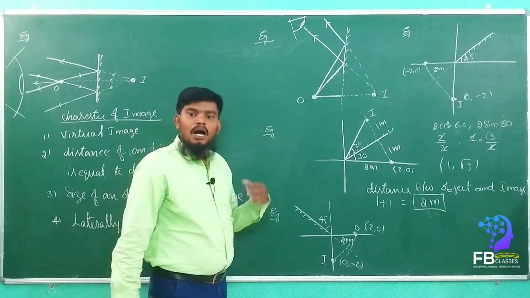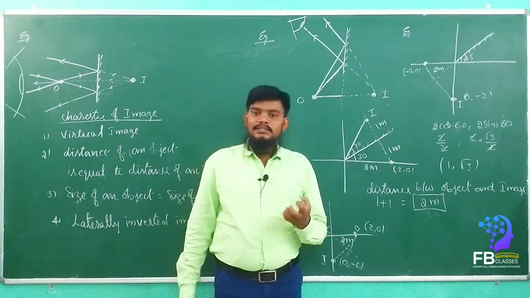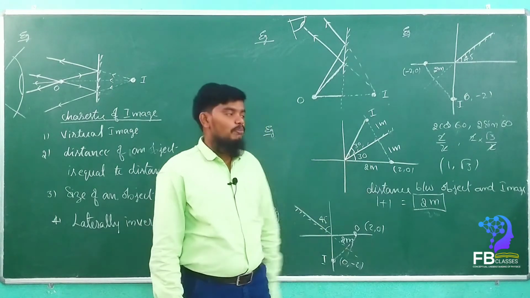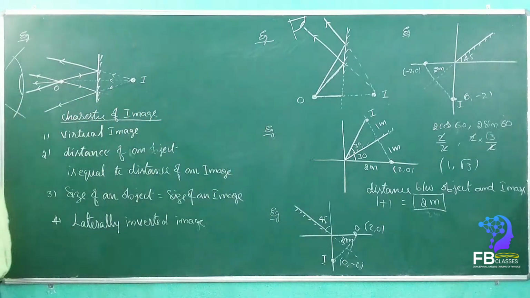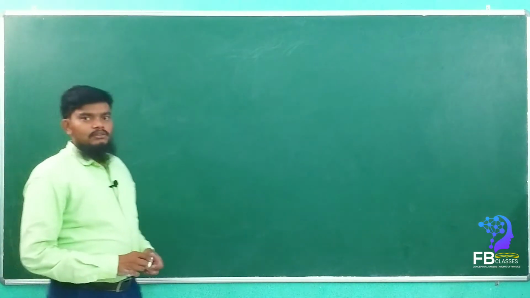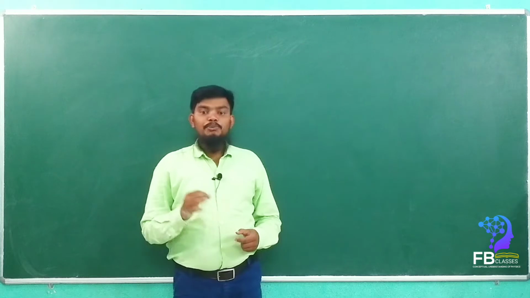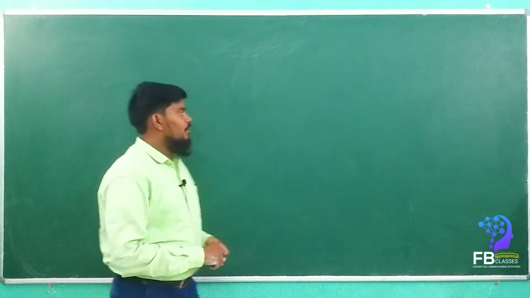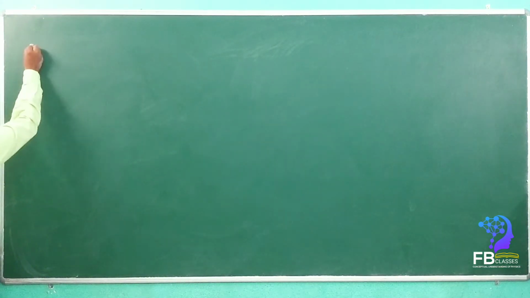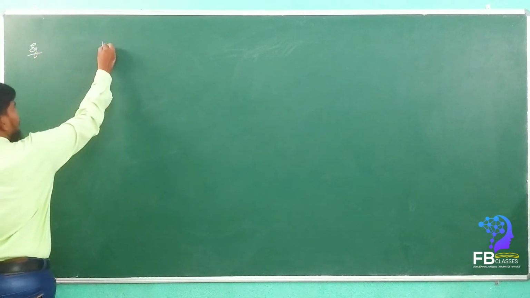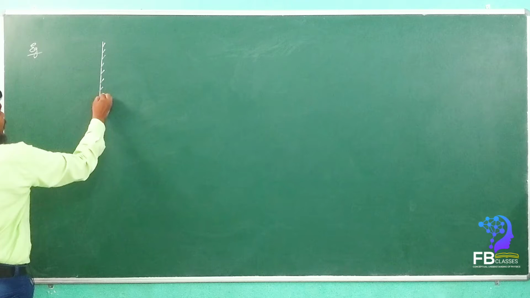Can you please make a note of it? Then we can go on to how to plot the diagram to form the image by the plane mirror for extended objects. Okay, can you please make a note of it? Now we are going to learn how to draw the image of an extended object. Okay, see here, if you take an example, let's consider this is a mirror.